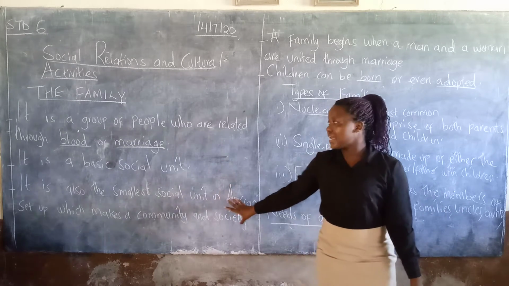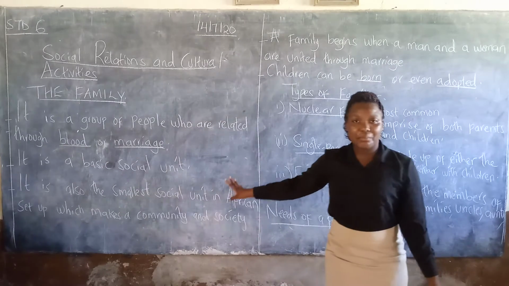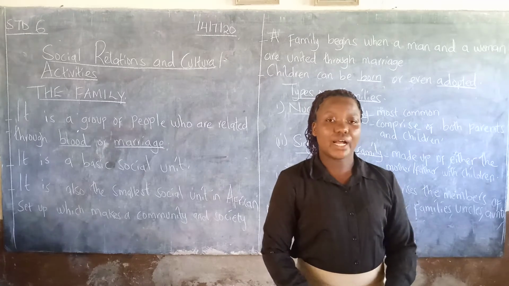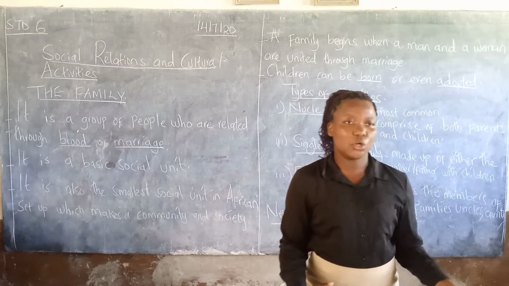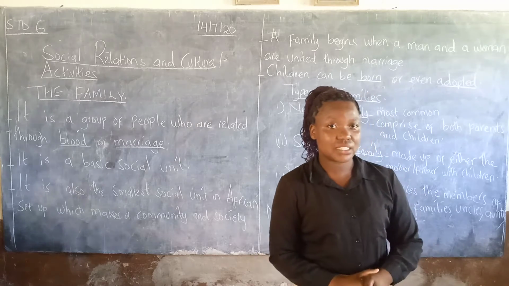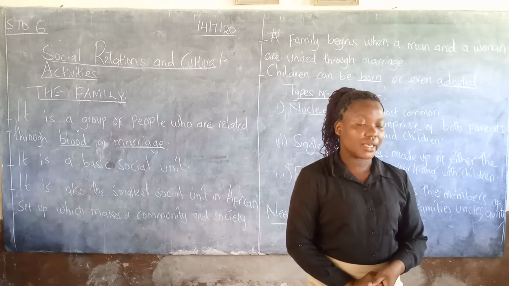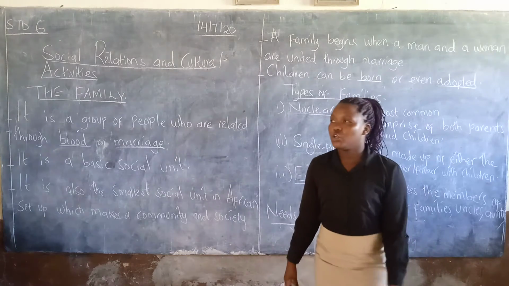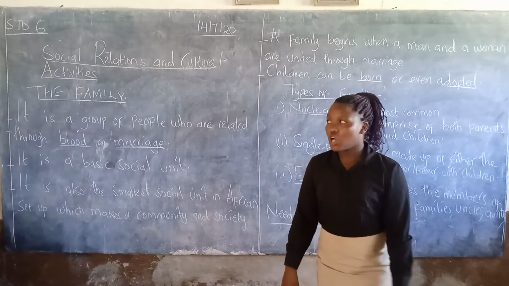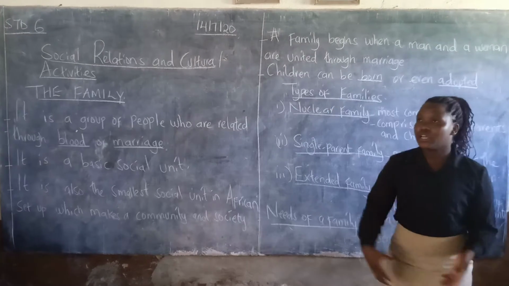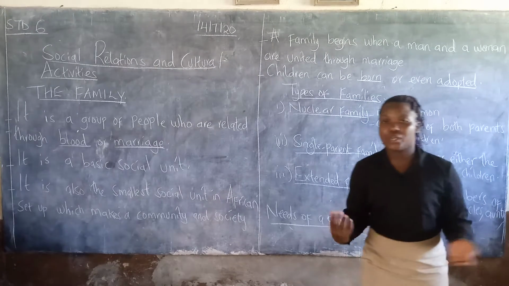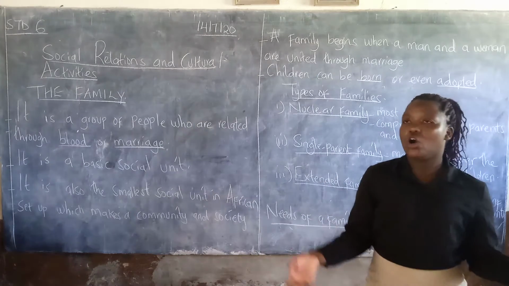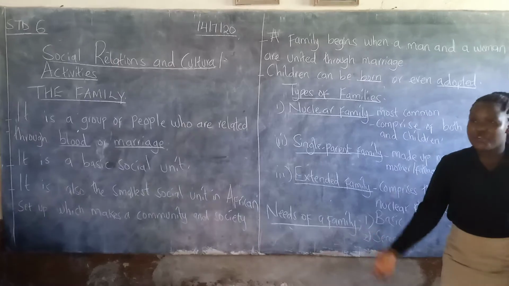We also say that in a family, there are children. Either you give birth to children or you can adopt. So what is to adopt, learners? Adoption. You should also be able to know what adoption is. So we want to find the types of families that we have in our area or in our communities.